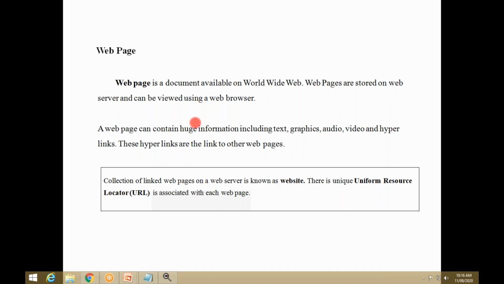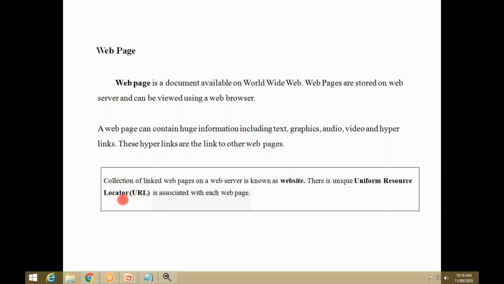See, a simple example: you have a notebook. The notebook is one website. In the notebook, you have some pages. Every page holds information. That is called a web page. There is a uniform resource locator.